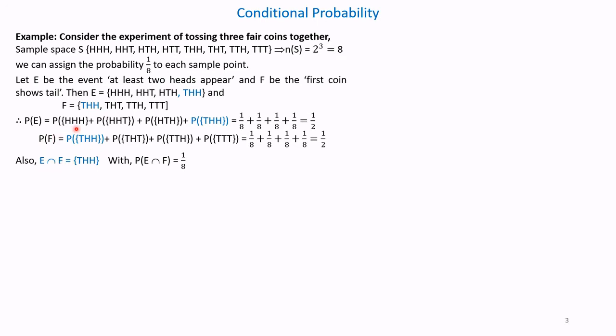HHH is not there in F. HHT is not there in F. And HTH is also not there in F. Only THH is present in both E and F. Therefore, E intersection F is THH, and if you take the probability, P of E intersection F is equal to 1 by 8.